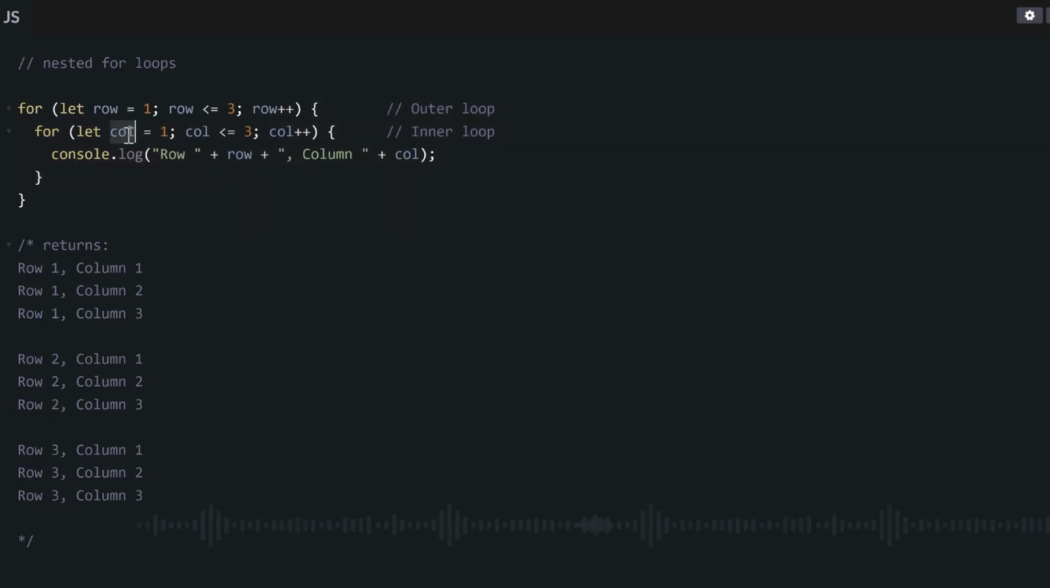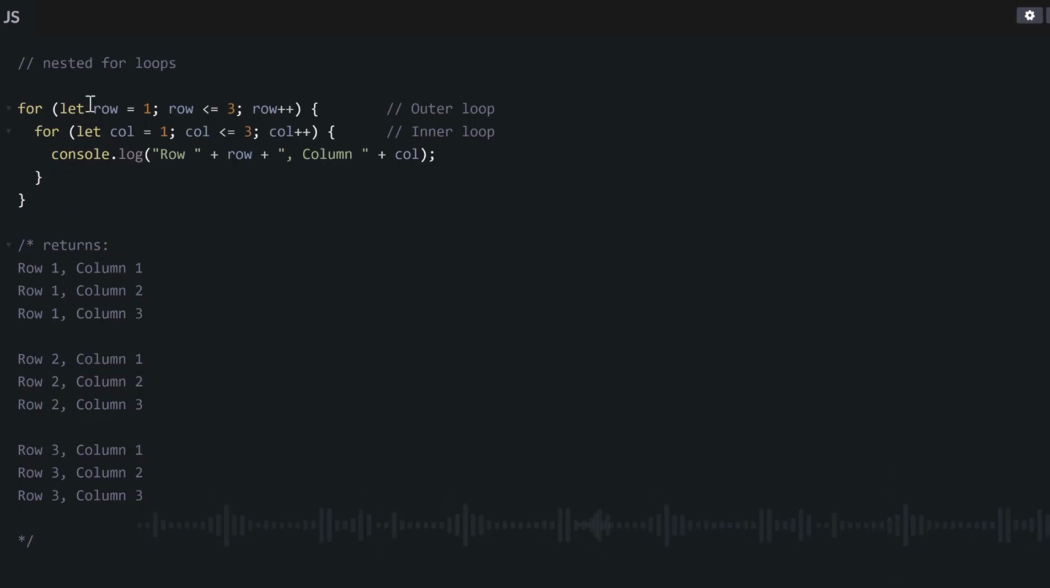Then it will run these curly braces again and go back to this second for loop, because we are still inside this second for loop. Then at the third time, the code will be 3. Now when it goes back the fourth time to run this second for loop, it will check this condition and realize, okay, now 4 is not lesser than or equal to 3. So now it goes back to our first for loop. And at this point, the value of the row will be 2.